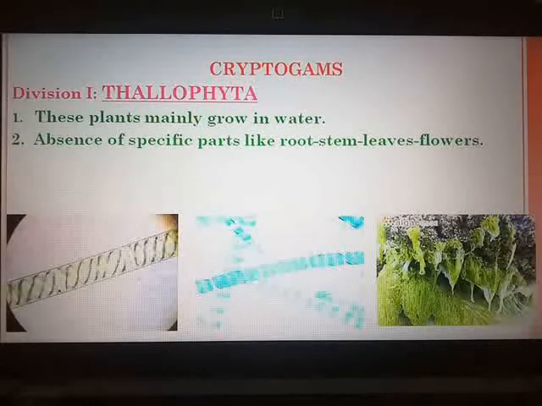Now algae, just now I spoke about, show great variety, great diversity. They may be unicellular or multicellular, and they may be microscopic, that is, viewed only under the microscope, or they can be large in size. Examples of different algae are Spirogyra, Ulothrix, Ulva, Sargassum, etc.